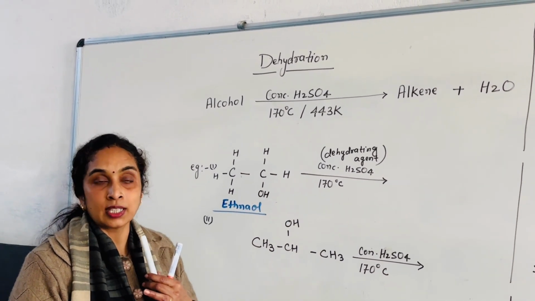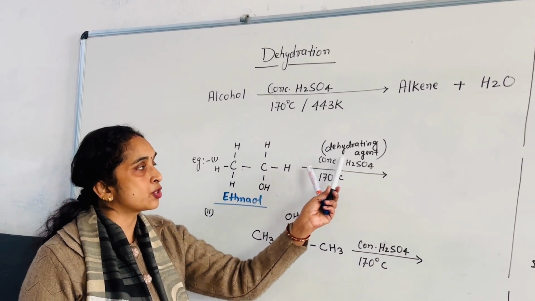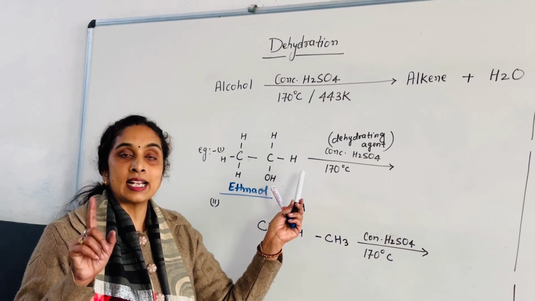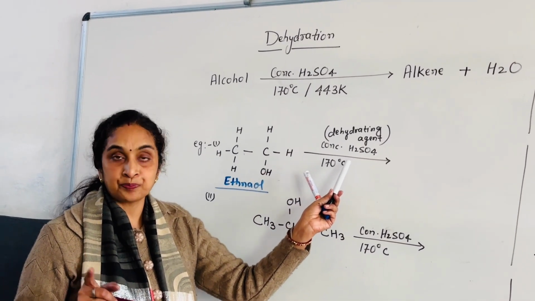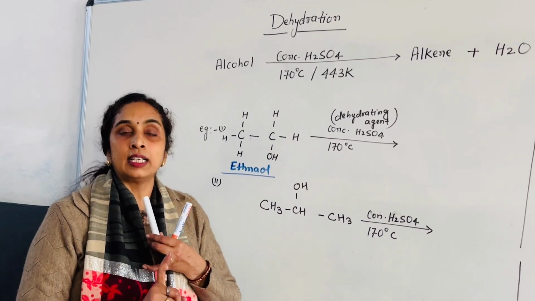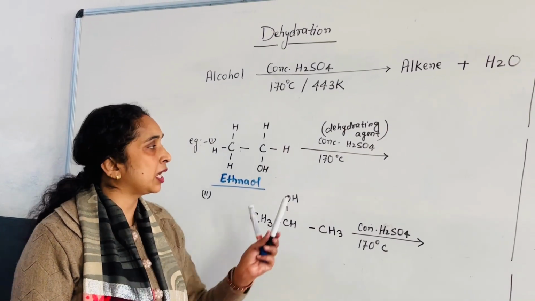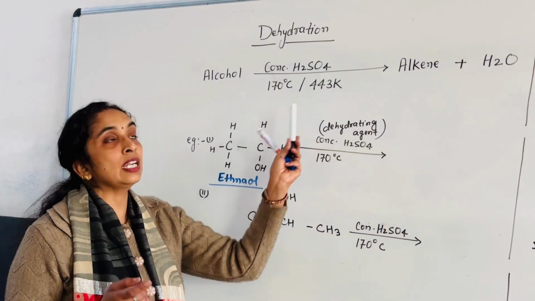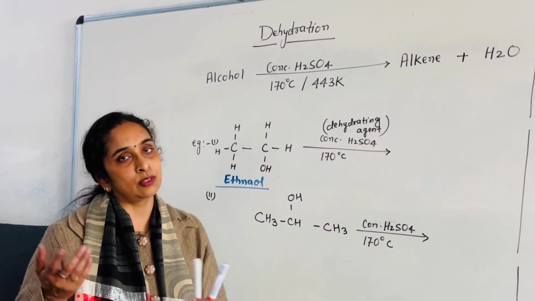Question number 2 is, what is the dehydrating agent during the dehydration of alcohol? The answer will be concentrated sulfuric acid. The third question is, at what temperature does dehydration of alcohol take place? The answer will be 170 degrees Celsius or 443 Kelvin, whatever is given in MCQs and so on.